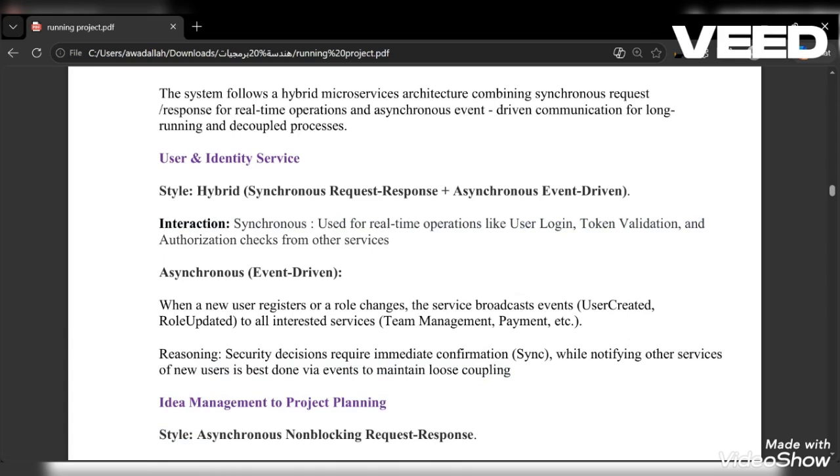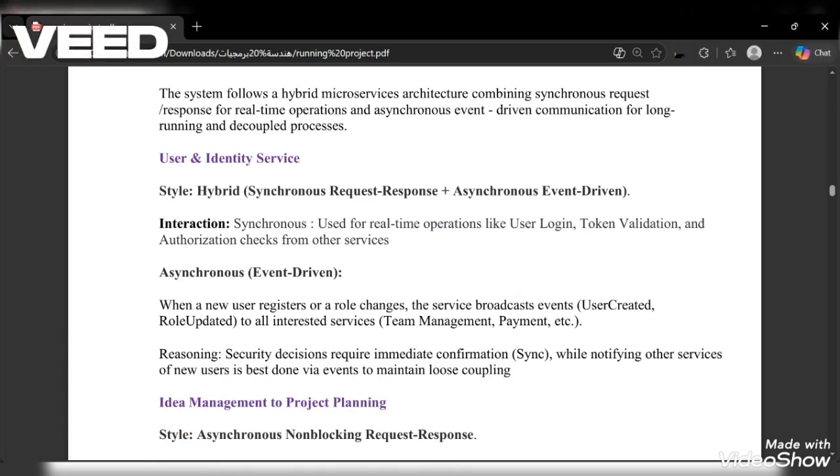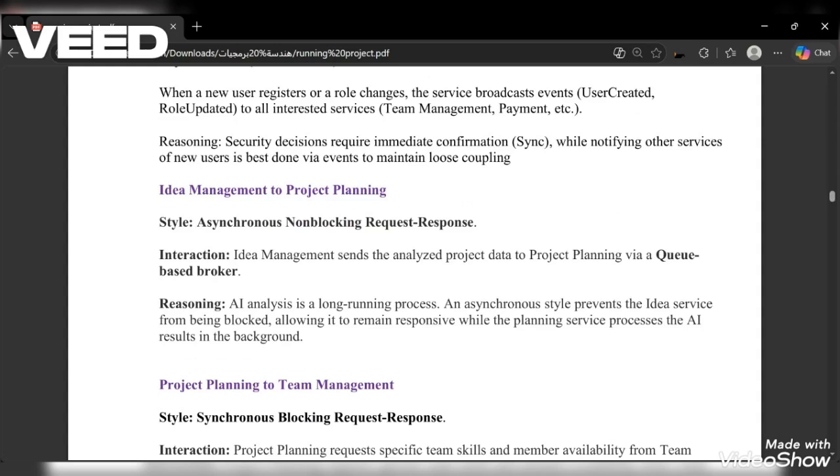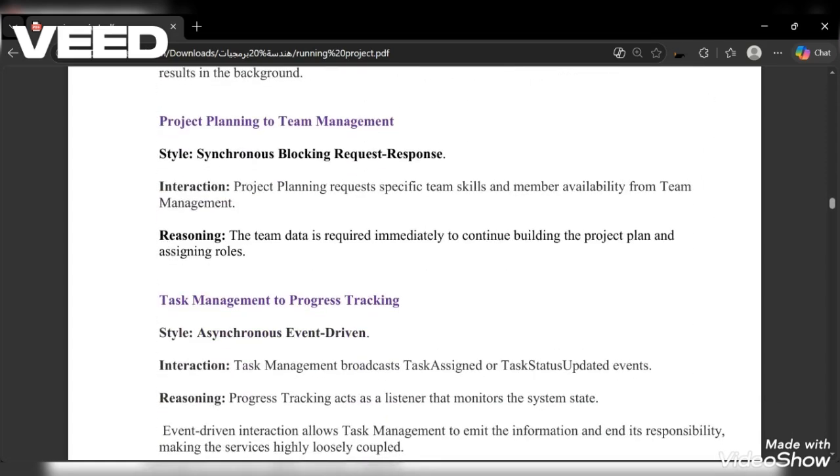Then I have asynchronous event driven. When a user registers, the service broadcasts a user created event asynchronously to notify other services. The design ensures each service is independent, so the system is scalable and the communication style matches the nature of each operation. So I have synchronous where we need immediate confirmation and asynchronous when we want loose coupling and performance.